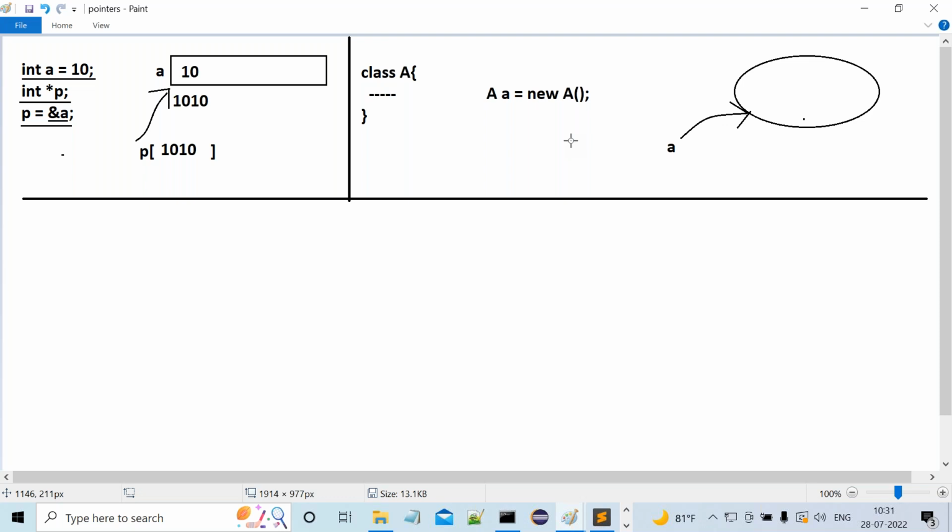Come again, what is my point here? In C and C++, a variable is referring to a block of memory, so that variable is called a pointer variable. Similarly, in Java, when we create an object for a particular class, there also a variable is referring to a block of memory.